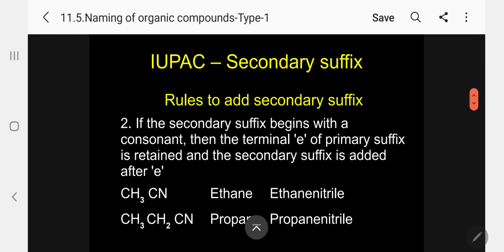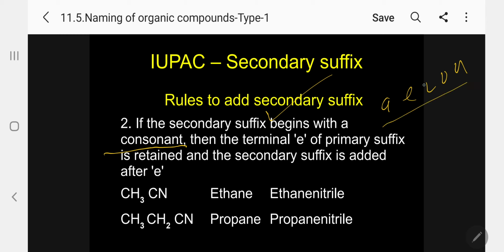Rule 2. If the secondary suffix begins with a consonant, please follow. Consonant means other than vowel. What is vowel? A, E, I, O, U are the vowels. So if the secondary suffix begins with a consonant, the terminal E of the primary suffix is retained. We cannot drop it. It is retained, and the secondary suffix is added after E.